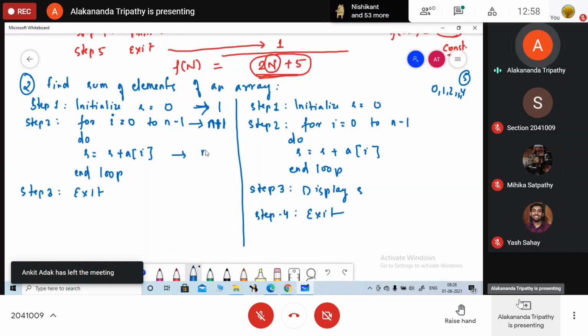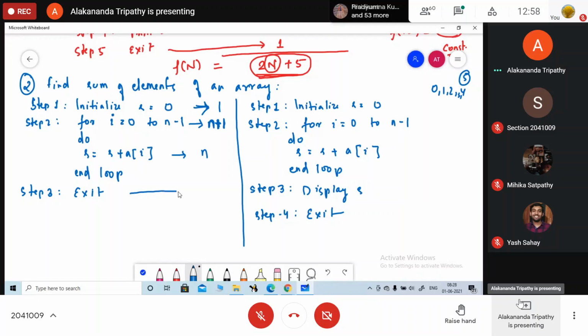Similarly, this line will be executed for n times. This one is for 1. So total time here is 2n plus 3.